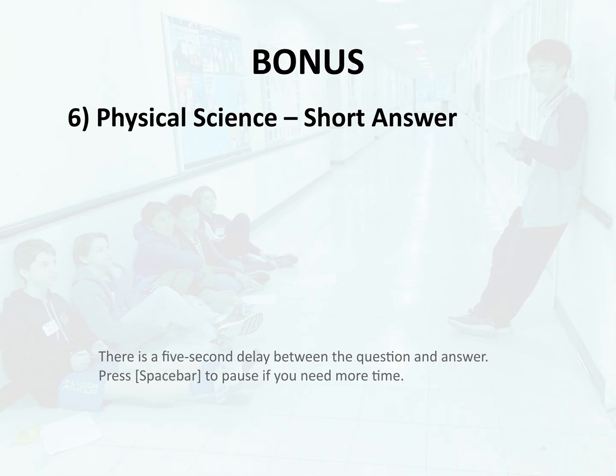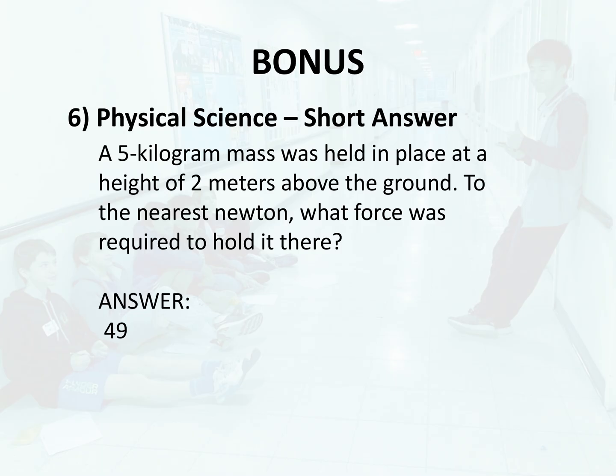Bonus 6. Physical science, short answer. A 5 kilogram mass was held in place at a height of 2 meters above the ground. To the nearest Newton, what force was required to hold it there? Answer. 49.